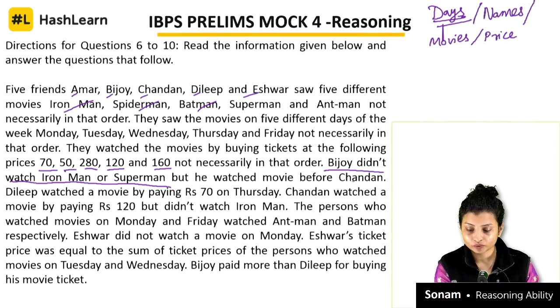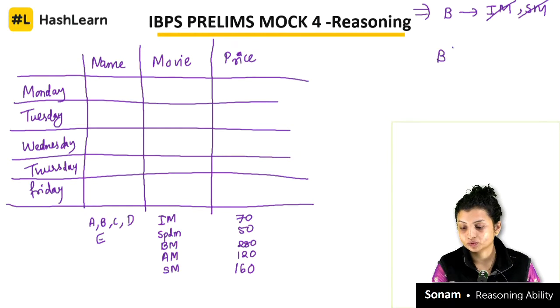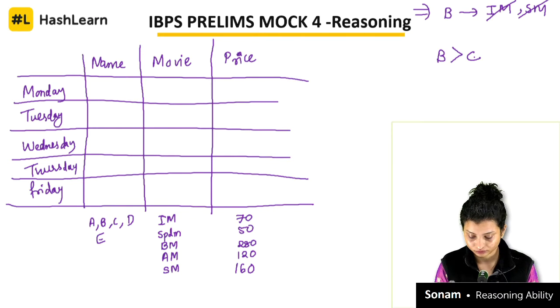Okay, next thing. But he watched movie before Chandan. So it means that Chandan cannot be the first person, definitely, because Bijoy is watching movie before Chandan.